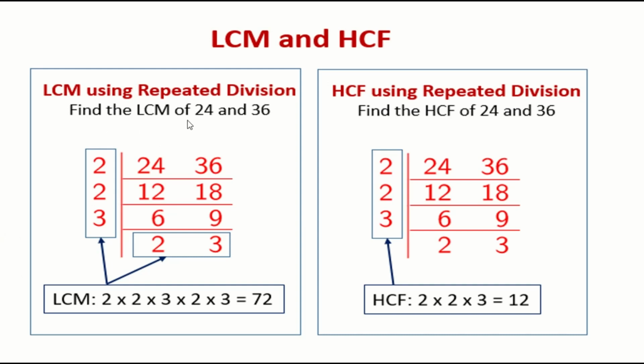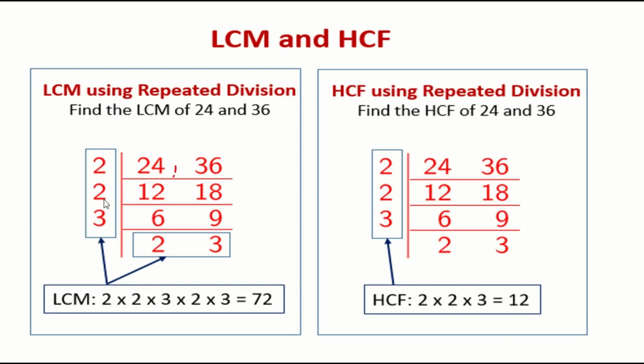So find the LCM of 24 and 36. How you can do the LCM is, as you people know, 24 and 36, both will come in the 2 table, or the 3 table also, you can take it, it's your wish. So 2 12s are 24 and 2 18s are 36.